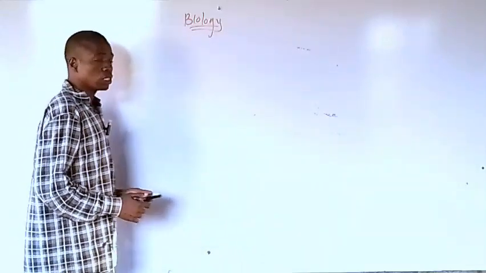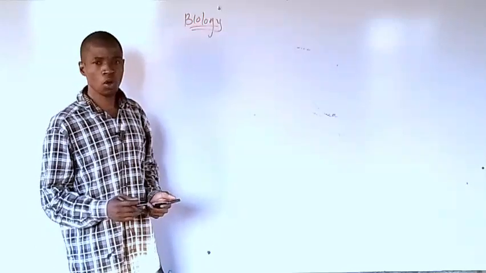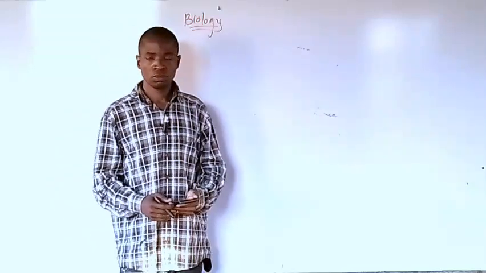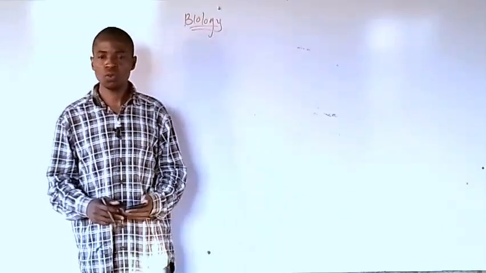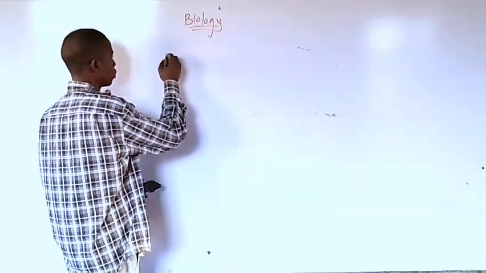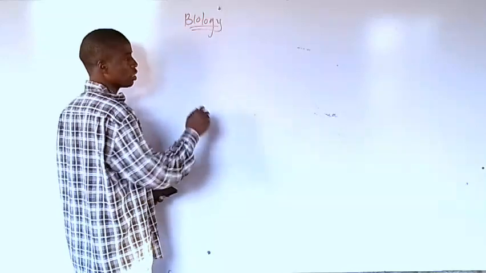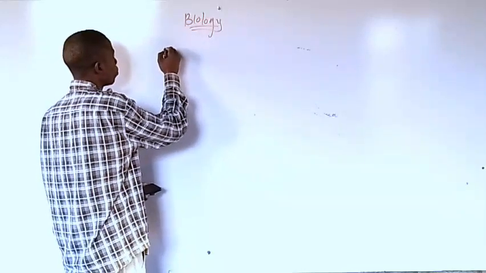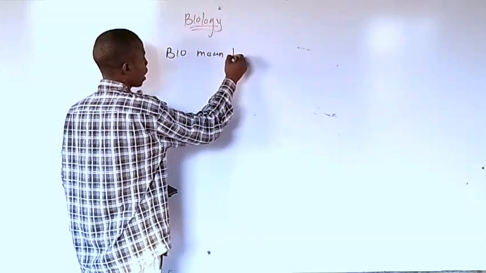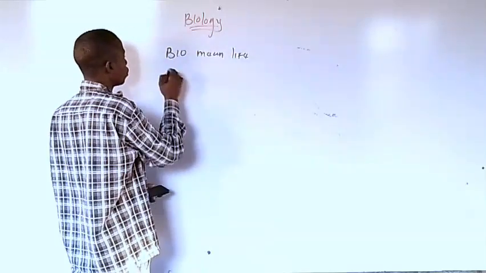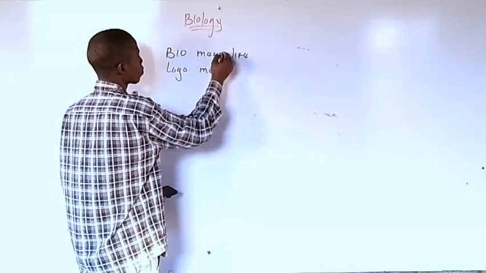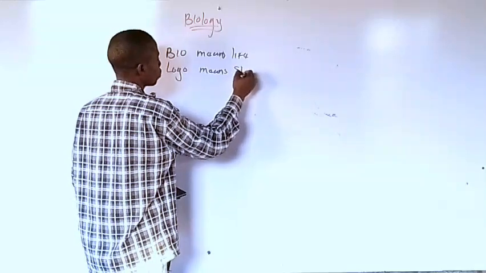And the question we need to ask ourselves is, what is biology? Before we ask that question, where did the word biology come from? Biology came from the Greek word. Bio means life, and logos means study.